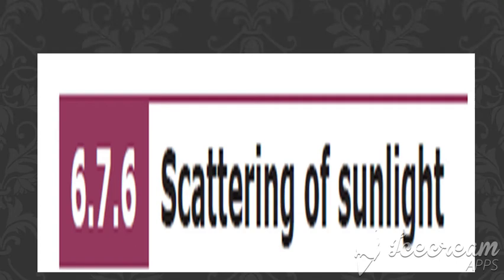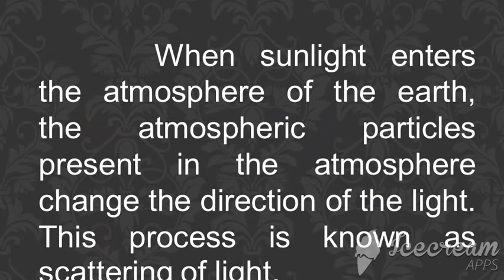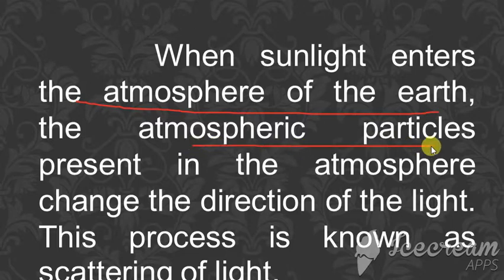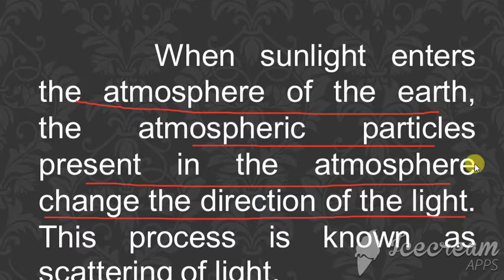The next topic we are going to see is about scattering of sunlight. When the sunlight enters the atmosphere of the earth, the atmospheric particles present in the atmosphere change the direction of the light.